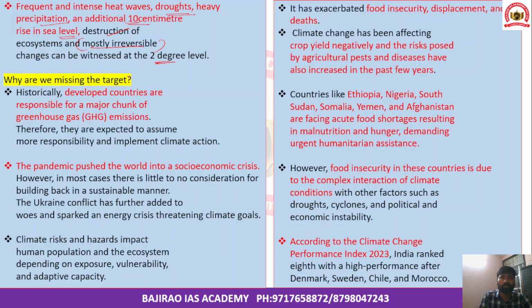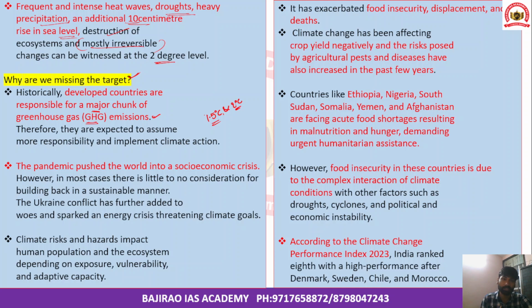And why are we missing the targets? We have ambitious targets of limiting temperatures to 1.5 degrees Celsius and 2 degrees Celsius. Now why are we not able to achieve those targets? The developed countries are responsible for the major chunk of greenhouse gas emissions, not the developing countries.